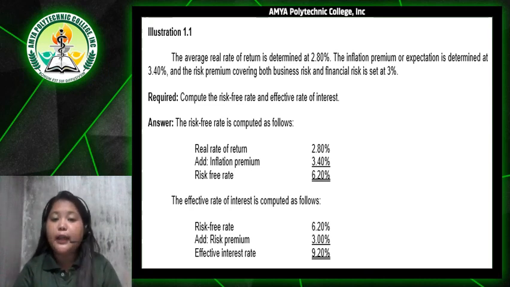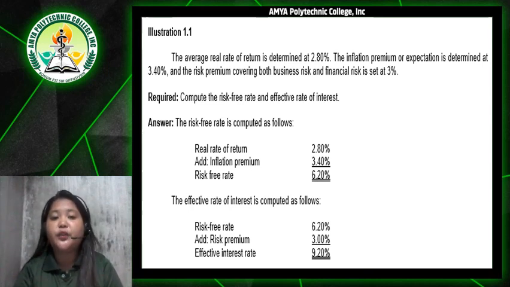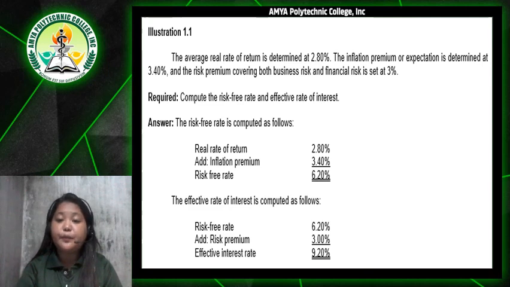For us to get the risk-free rate, we are going to add our real rate of return, which is 2.80%, and our additional inflation premium, which is 3.40%. So our risk-free rate is 6.20%. That is how we are going to solve for the risk-free rate. We're just going to simply add.